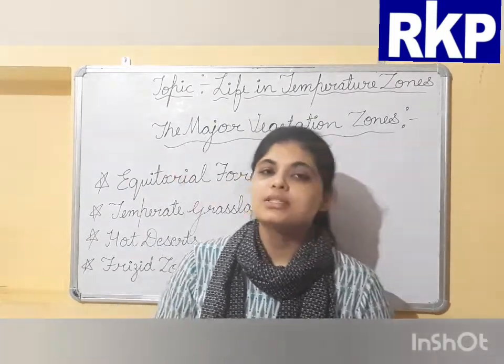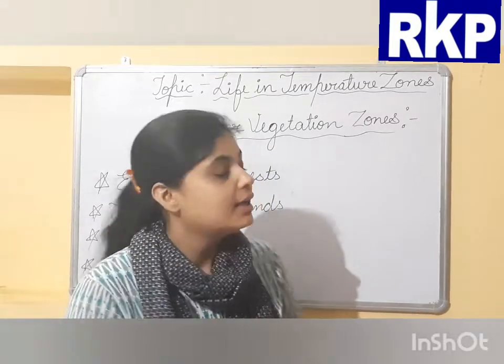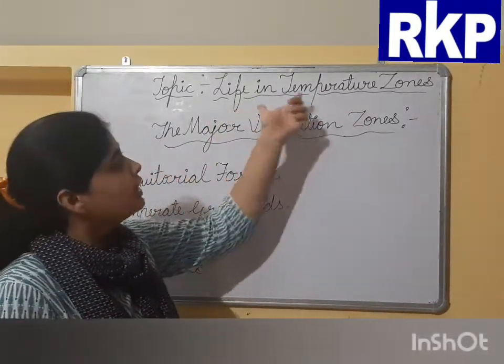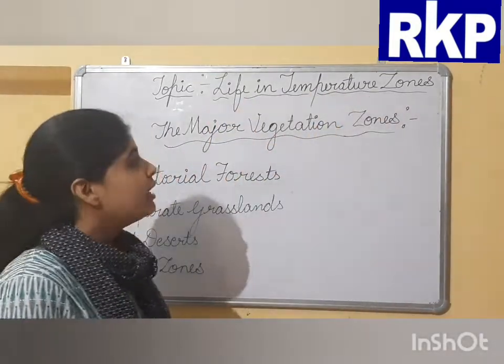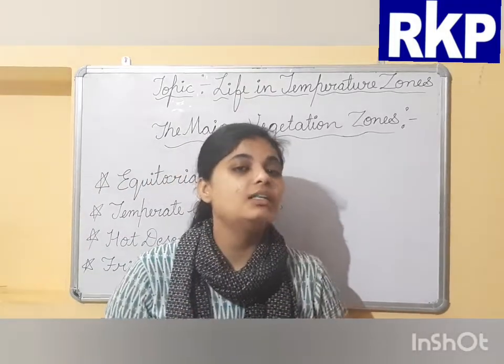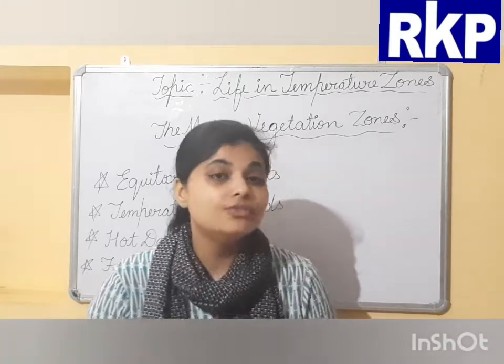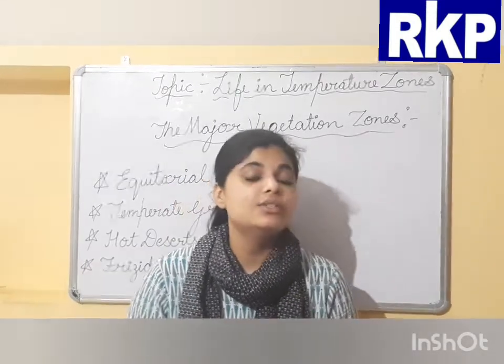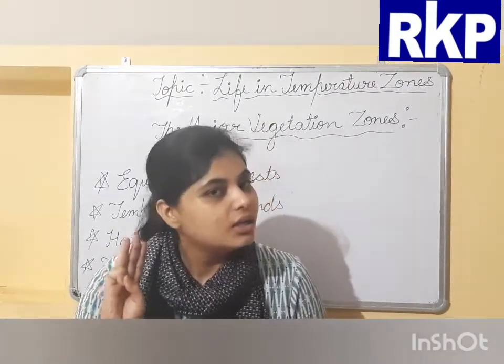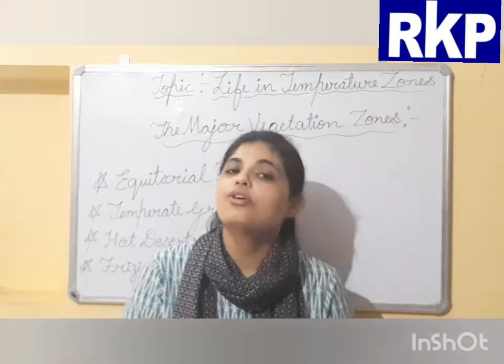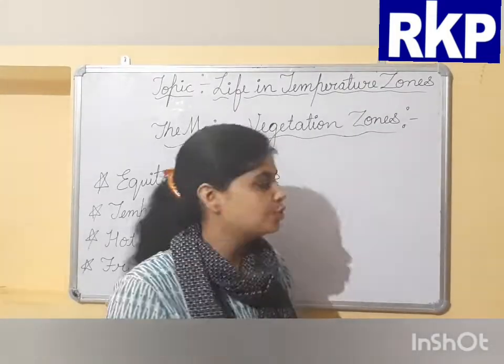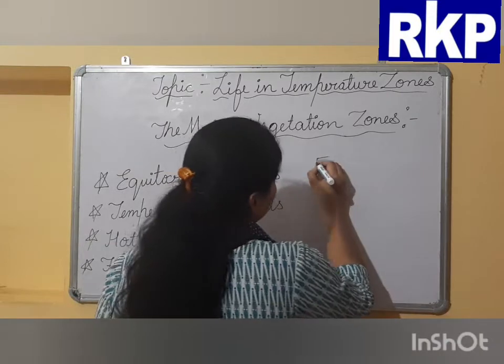Today I am going to discuss chapter 5 of your SS book, that is Life in Temperature Zones. In the previous chapter, you have learned that based on the intensity or the amount of the sunlight Earth receives, the Earth is divided into 3 temperature zones, or we also call it heat zones. So what are those 3 heat zones?